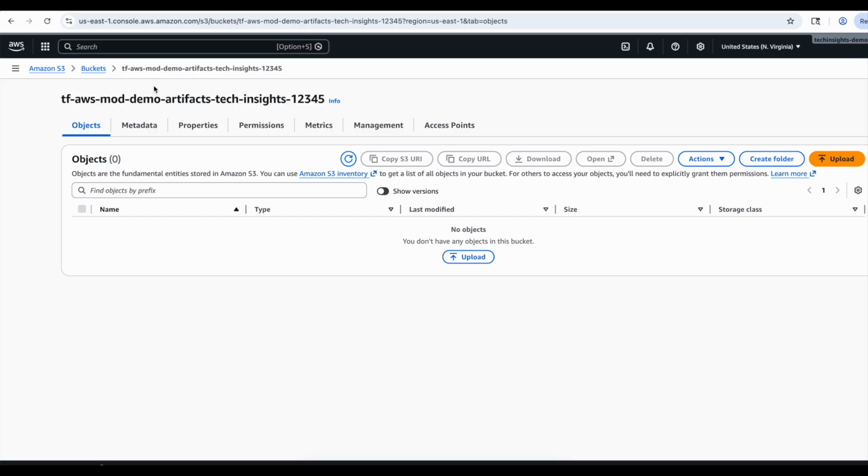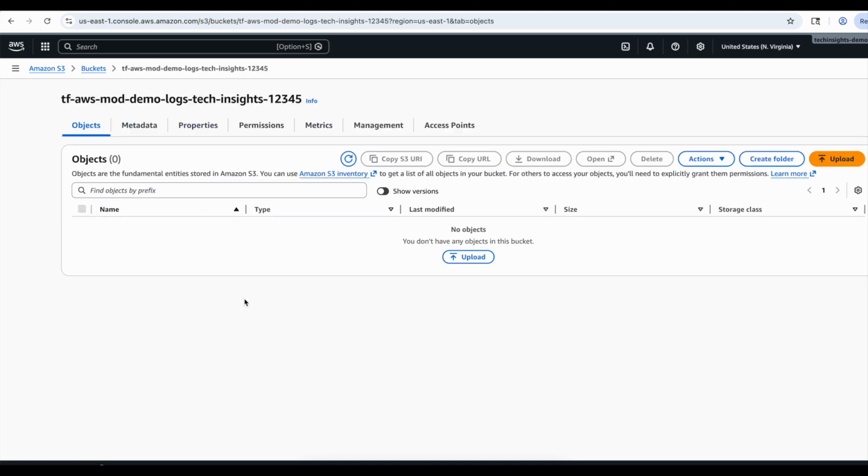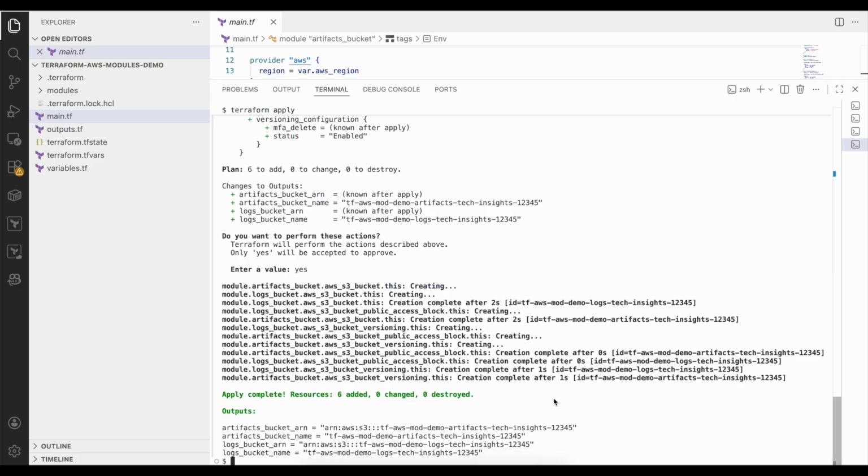This bucket for artifacts and this bucket for logs. Let's go back to Visual Studio Code again. Even though Terraform reported 6 resources, AWS shows only 2 buckets.